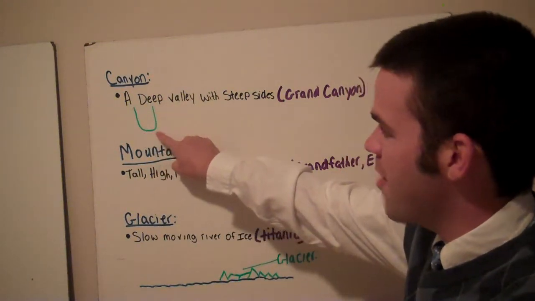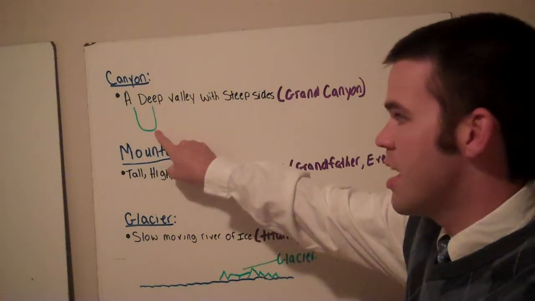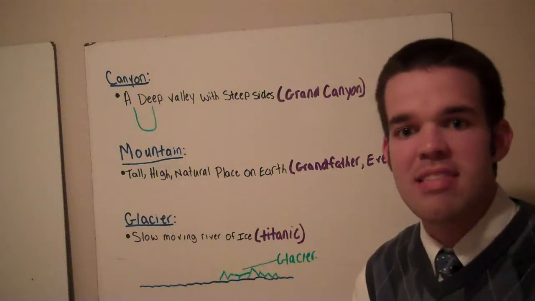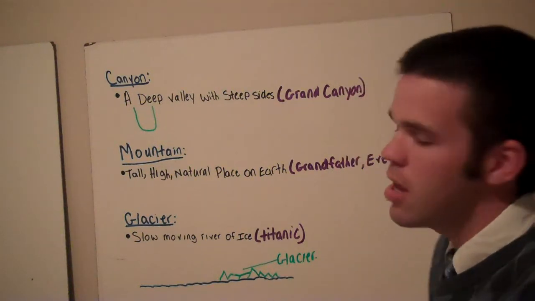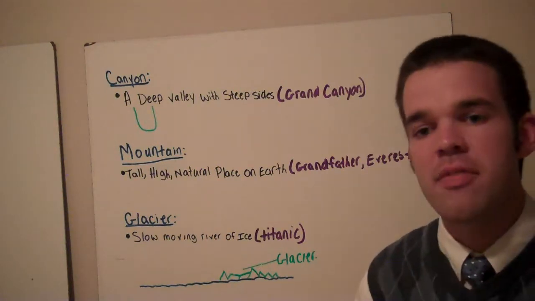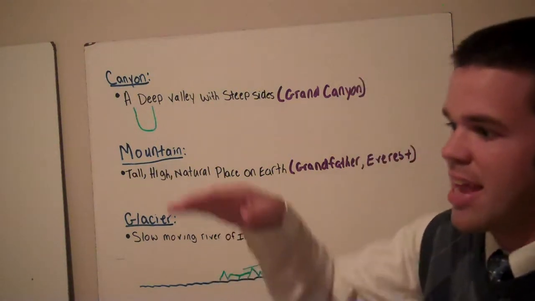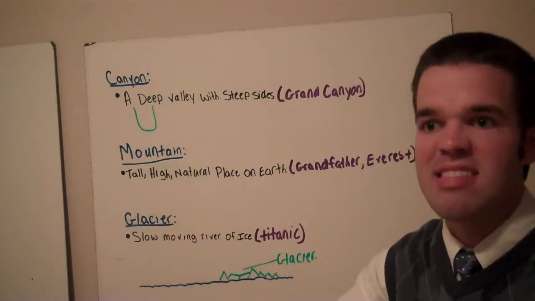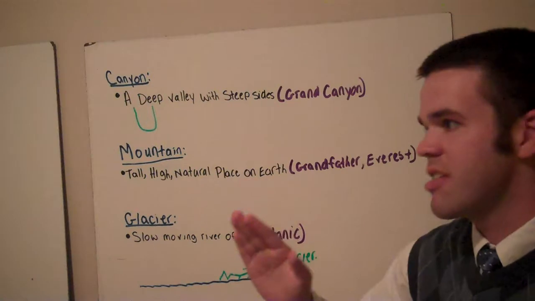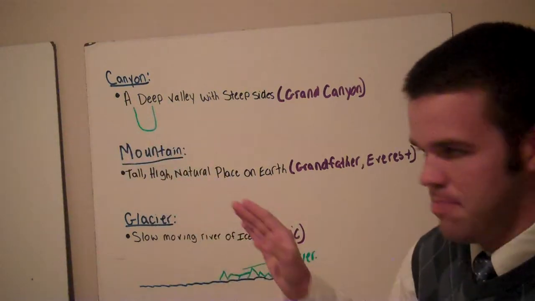Then on the bottom you have a valley that kind of evens out. It's really stretched out farther than the picture. The most famous is in the southwestern part of the United States. We know it today as the Grand Canyon. The stories have always been that you can stand at the top of the Grand Canyon and see miles around, all the way 360 degrees. You can see miles in any direction.